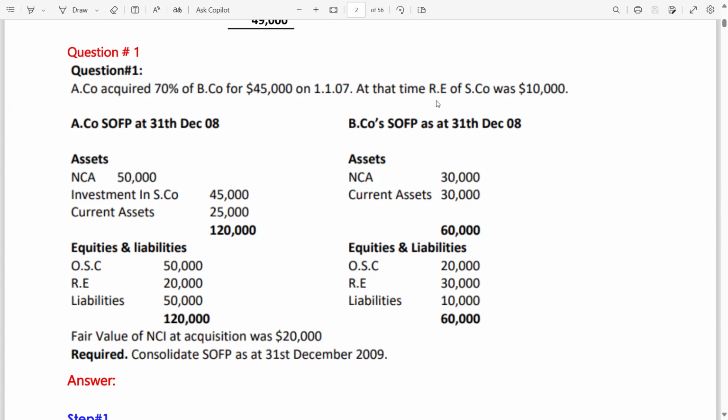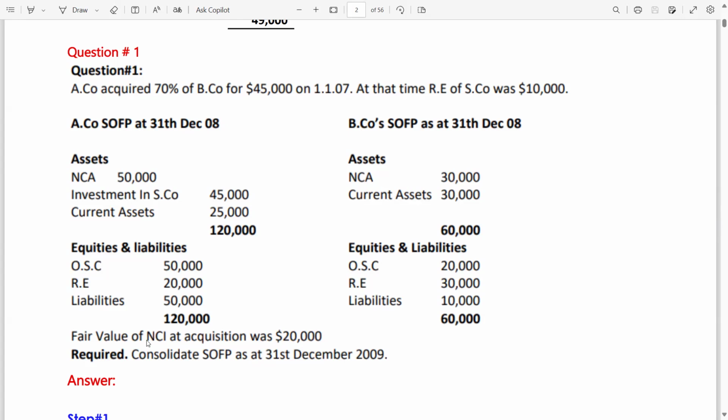At that time, retained earning of S company, meaning on the acquisition date, opening retained earning is 10,000. A company SOFP at 31st December 2008 and B company's SOFP at 31st December 2008. So this is the SOFP of A company and this is the SOFP of B company, subsidiary company. This is parent company, this is subsidiary company.